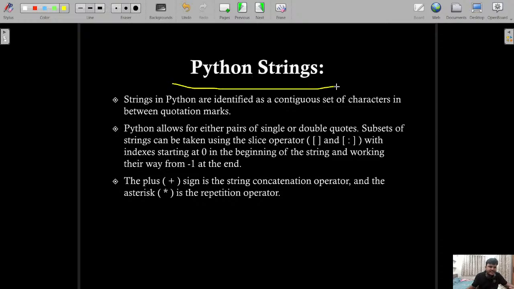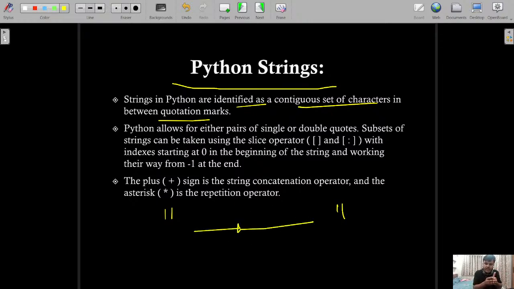Now Python strings. What are Python strings? Strings in Python are identified as a contiguous set of characters between quotation marks. So whatever you write between the quotation marks should be in a contiguous fashion.